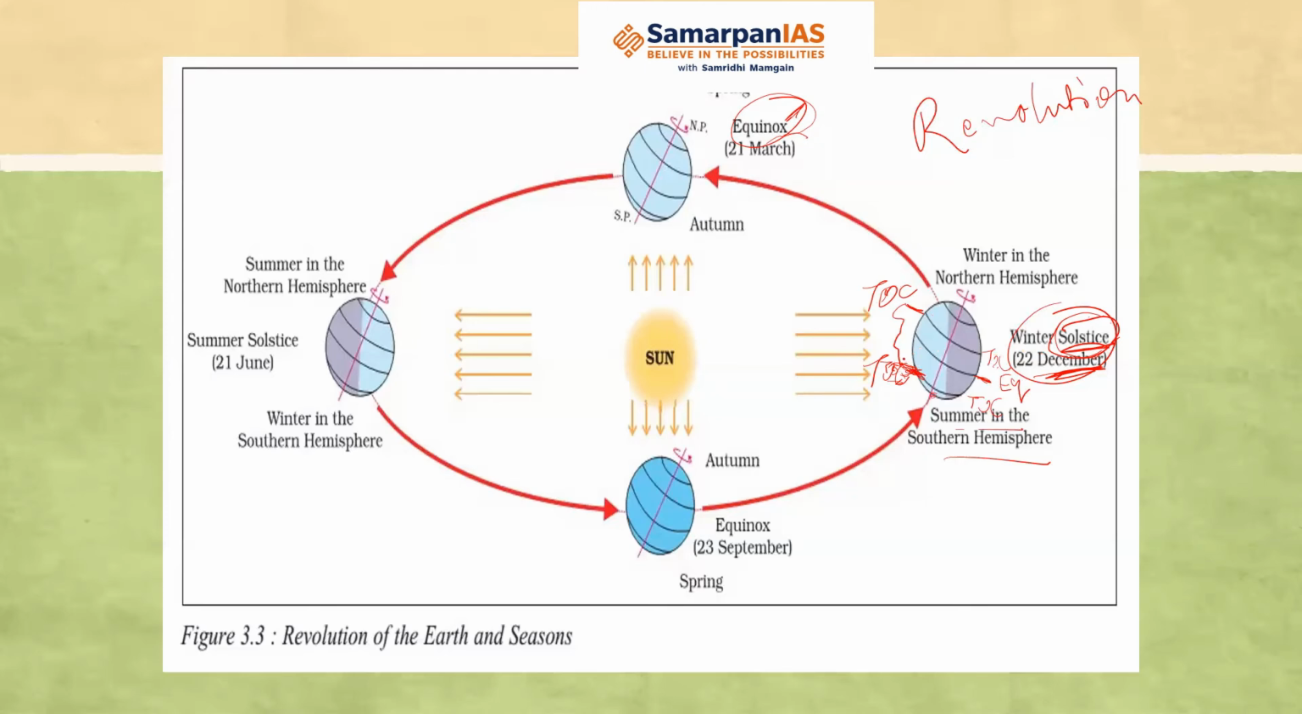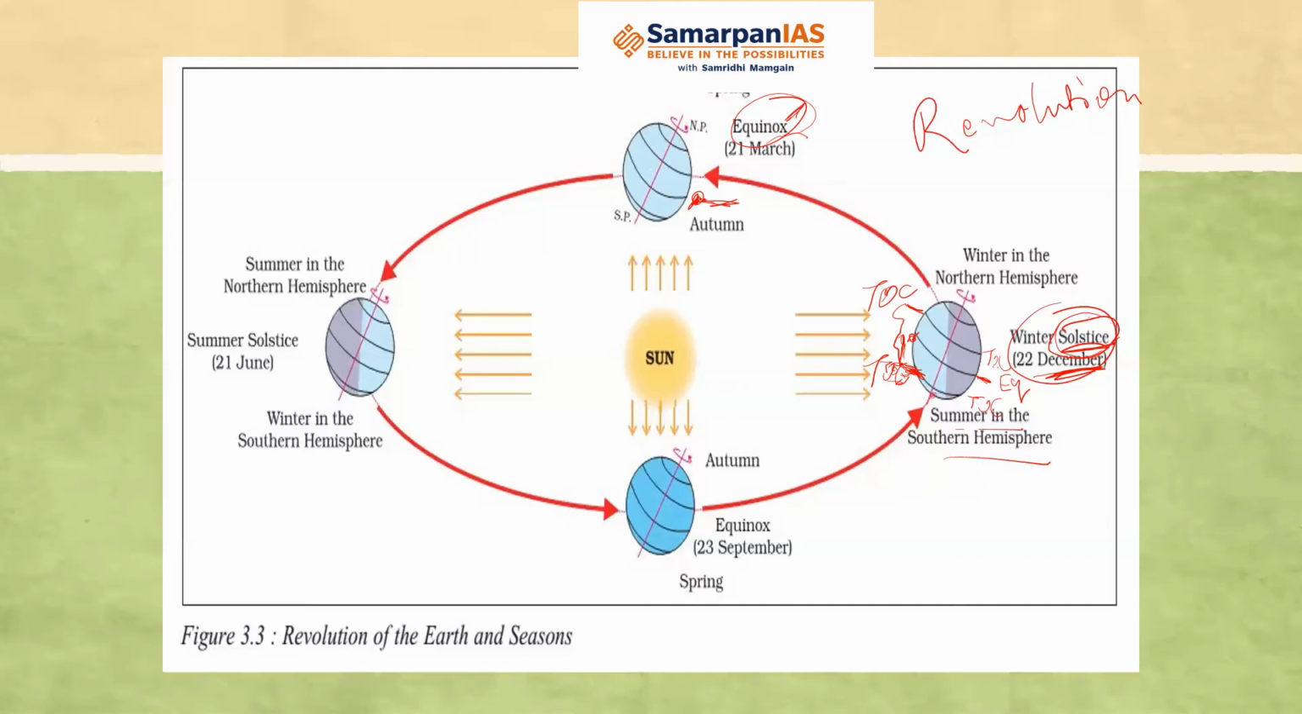And then what will happen? That sun would start moving towards the equator. So in the equinox, what happens? The sun is directly overhead the equator. So there will be equal day and equal night. So you can see the northern hemisphere and the southern hemisphere all are receiving the sunlight.